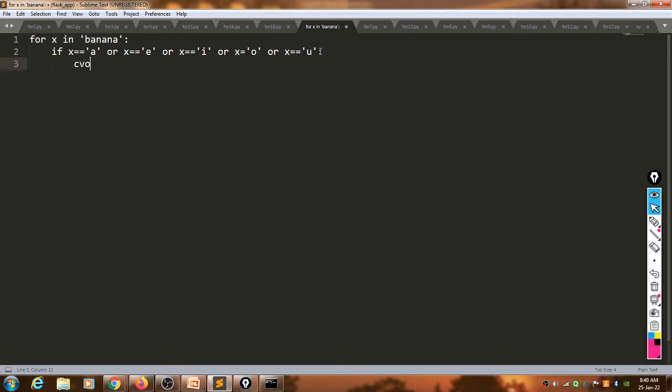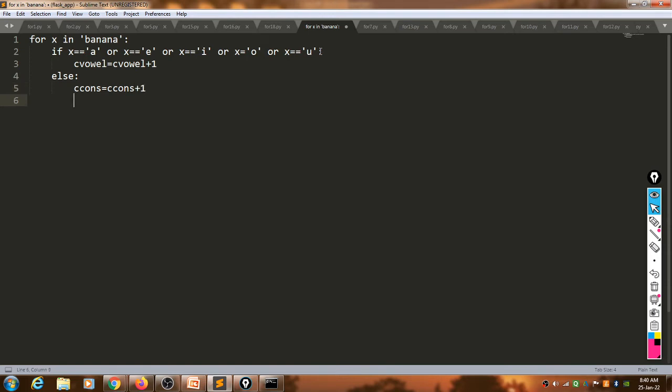So we can take counter for vowel is equal to counter for vowel plus 1, if that character is a vowel. In the else part of this, we will take another counter, counter for consonant, and increment that one, CONS plus 1.